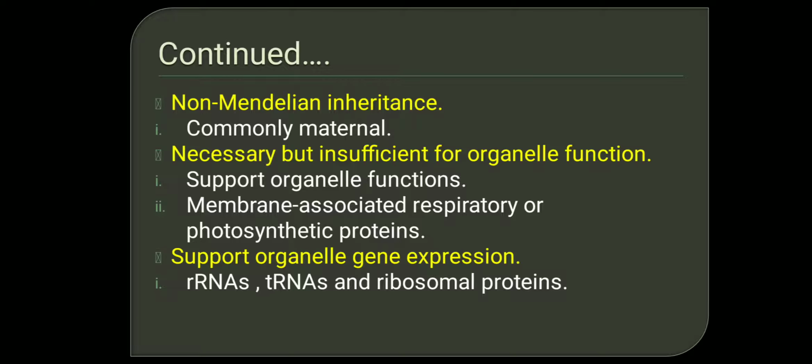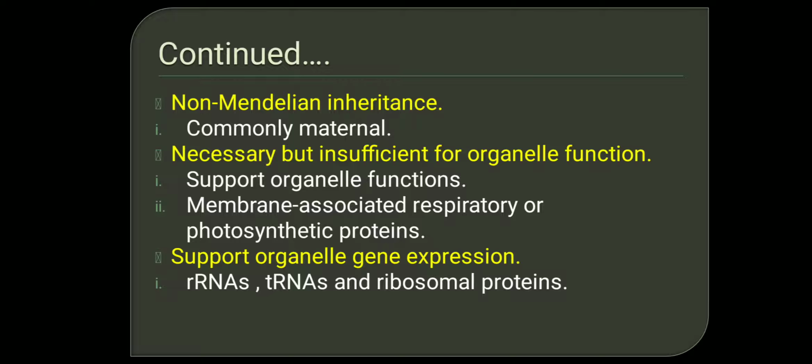The cytoplasm of the mother's egg cell contains the mitochondria. Therefore, this is non-Mendelian inheritance. That is, the mitochondrial genome is inherited maternally and not paternally, because maternal cytoplasm is usually used for zygote formation.